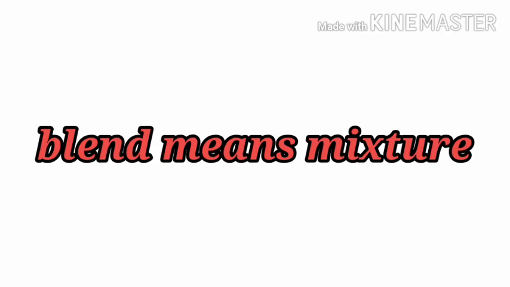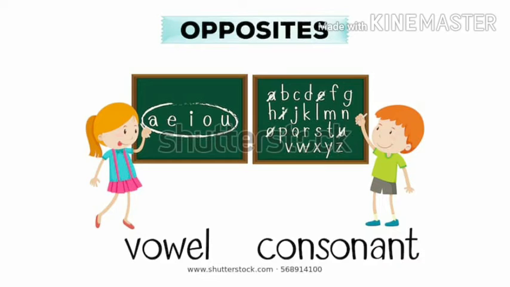Now, see, blends mean mixture, mixed up. We have learned about consonants. Consonants are the rest of the letters apart from the vowels A, E, I, O, U. They are vowels and the others are consonants.